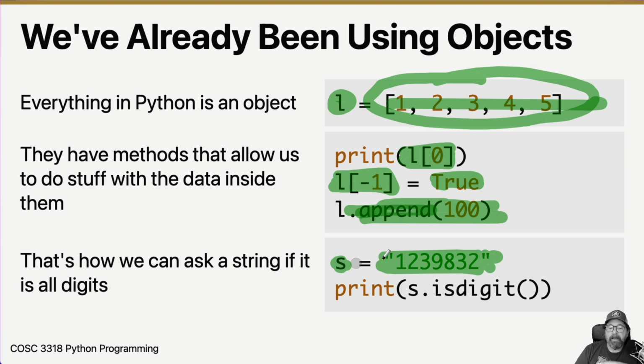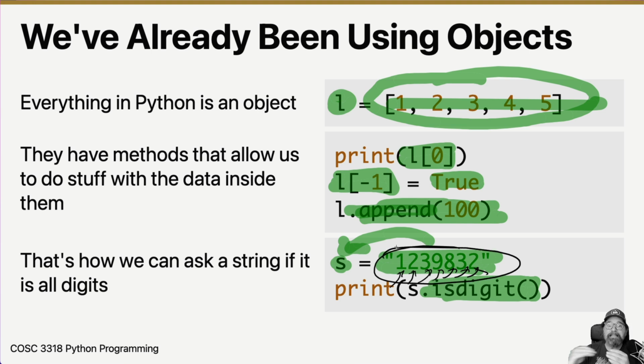And so because this data is inside that string object, we can do things like ask that string object, is this a digit? Are all of the characters inside here digits? And what the string object does, the string object itself looks inside there and is like, digit yes, digit yes, digit yes, digit yes, digit yes. Yes, it's all digits. Because the string object owns these characters inside of it. We can't go inside and mess around with them. Instead, we have to go through the object and use its methods like isDigit, append, and then these square bracket accessors.